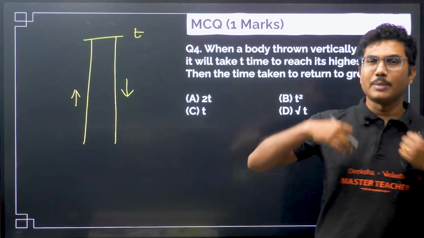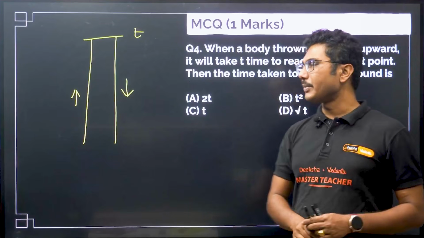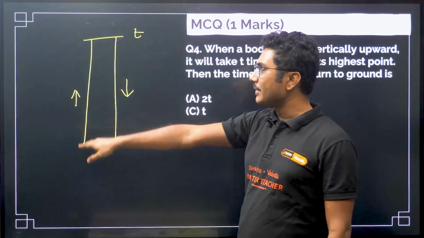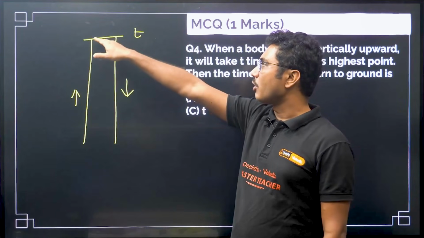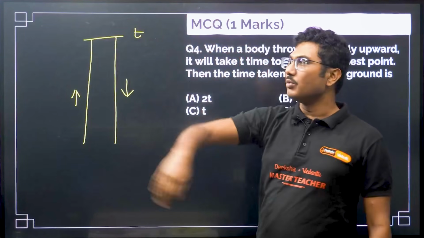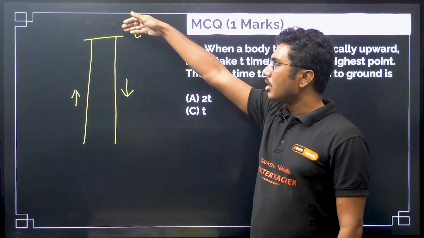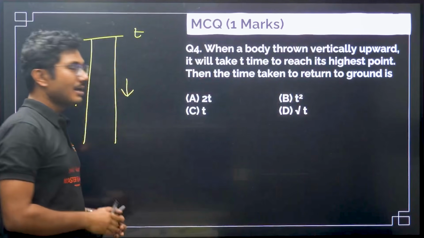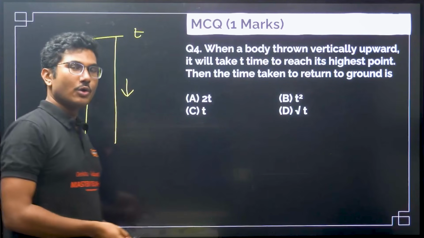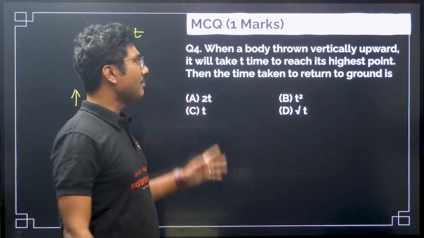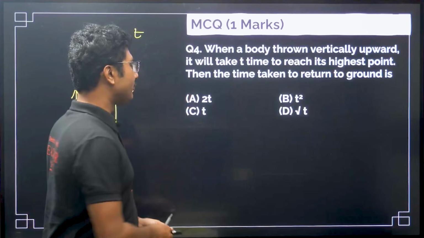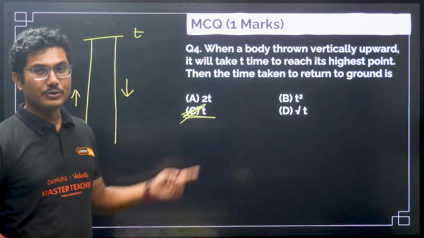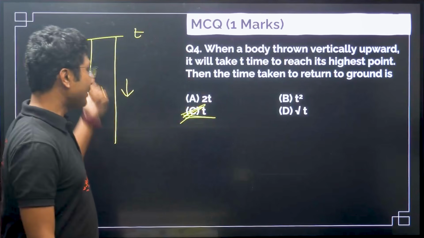You will learn a little bit more about it in the work, energy, power chapter, that energy remains conserved. So that's why the time taken by it to go from ground to top is exactly equal to the time taken by it from top to the ground. So the time will be the same, no matter if you throw it fast or slow. The time taken by it will always be the same. So it will be t, as always t.